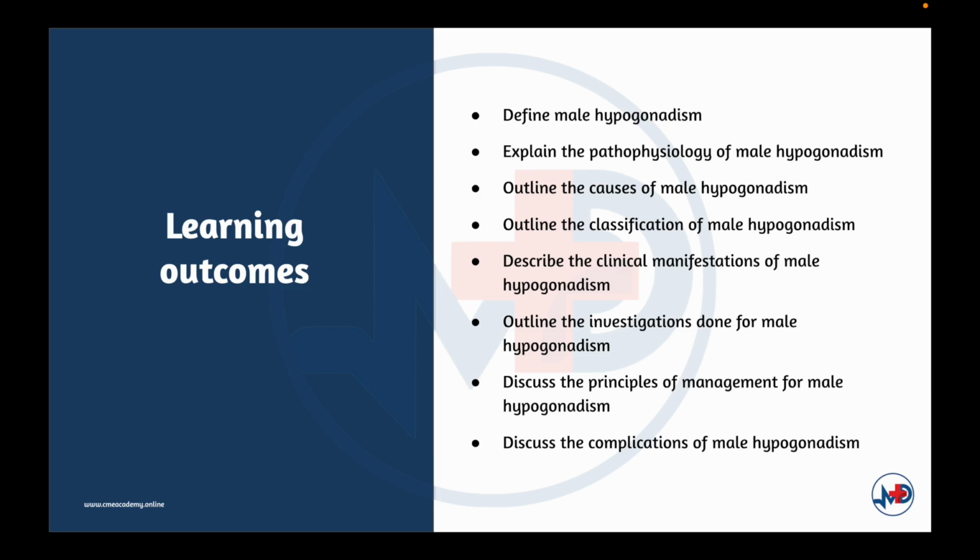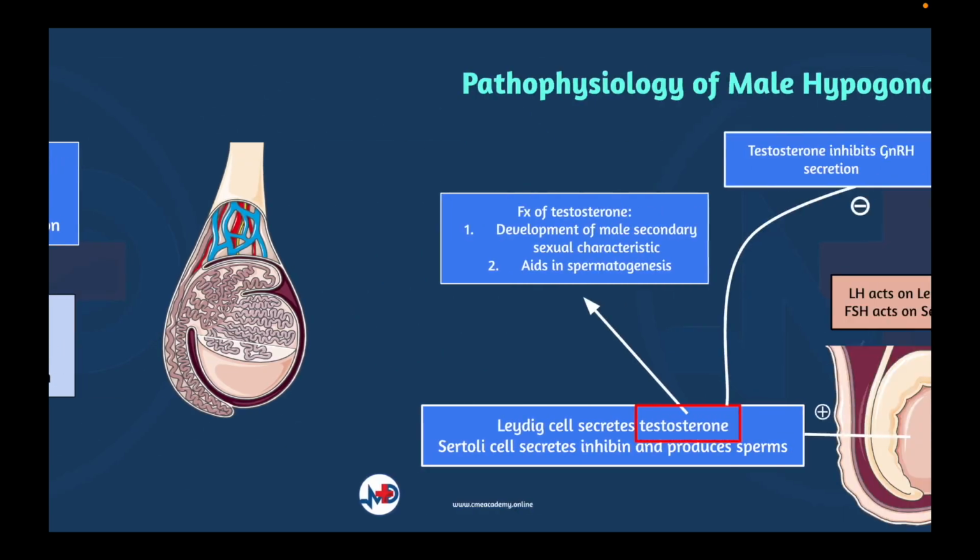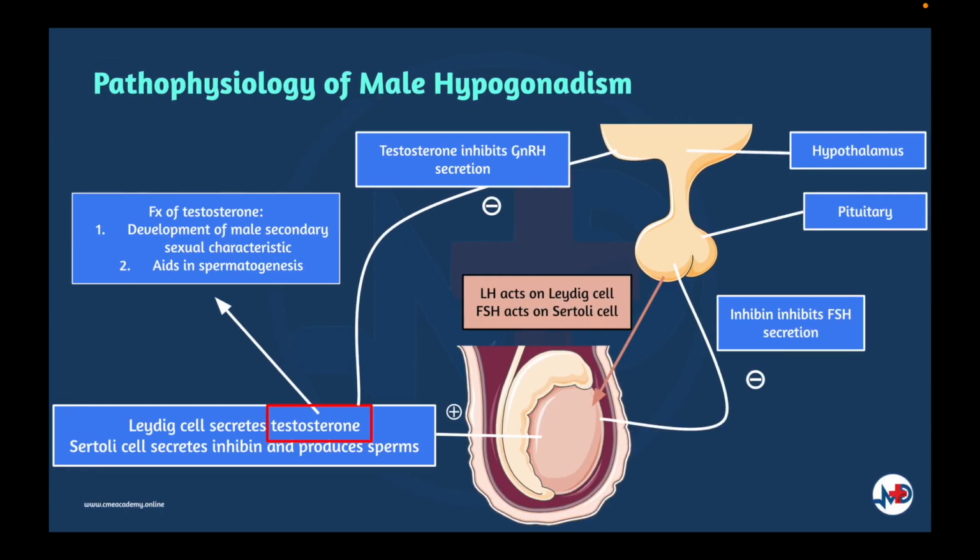Let's get started. Male hypogonadism refers to the decrease in one or both of the two major functions of the testis, which is sperm production or testosterone production. Hypo means low, gonad refers to sexual organ, hence hypogonadism refers to the low functional activity in the sexual organ. Let's look at the normal physiology of male reproductive function.